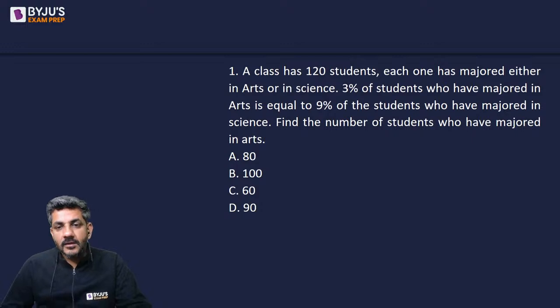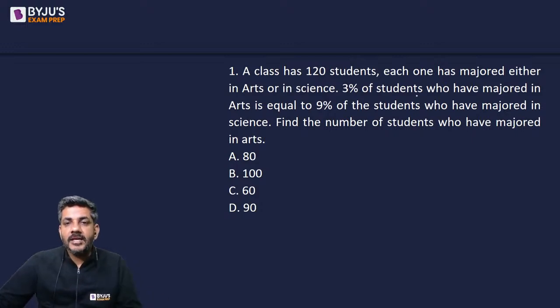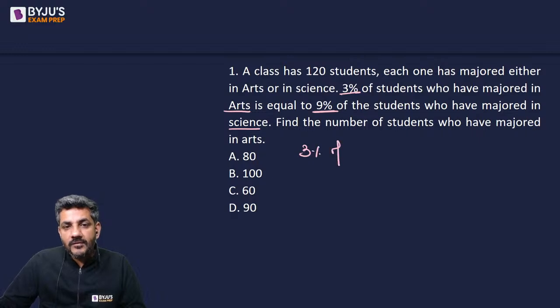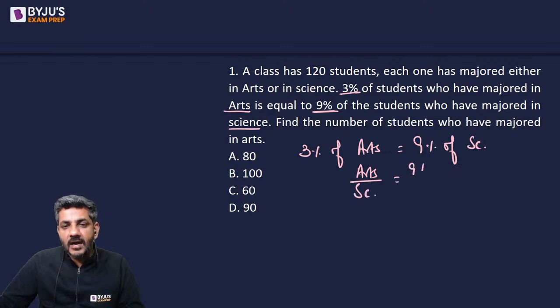Let's start doing it. So the question says that 3% of the students who have majored in arts is equal to 9% of the students who have majored in science. So can I say the students who have majored in arts and science, they are in a ratio of 9% is to 3%, or 3 is to 1?